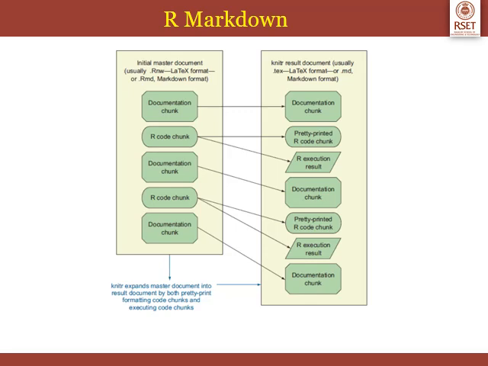In the output file, the R code chunk will be followed by the execution result. If it is a plot, then the corresponding graph will appear next. If it is a calculation, the calculation result will appear next in the output file. After that, again the documentation will appear, followed by the R code chunk. Then if the R code chunk is printed, the next one will definitely be the execution result, followed by the documentation chunk. So this is how the initial R markdown file, which can either be .rmd markdown format or .rnw for LaTeX format, works. We'll see both of them in detail.